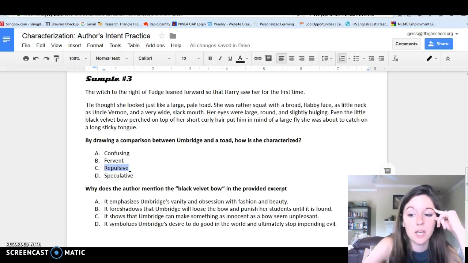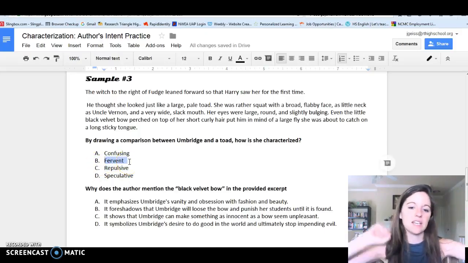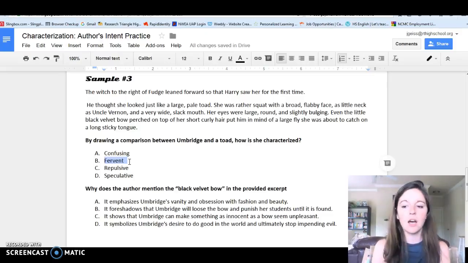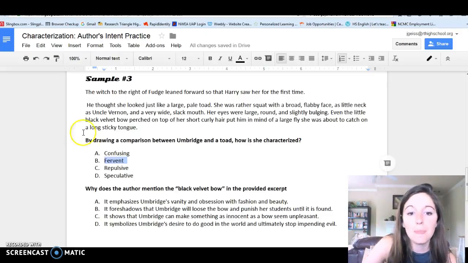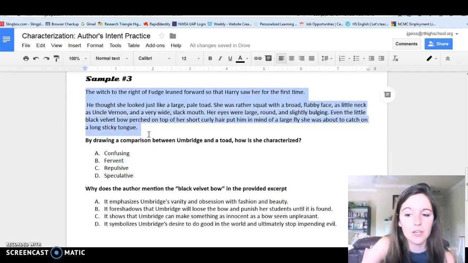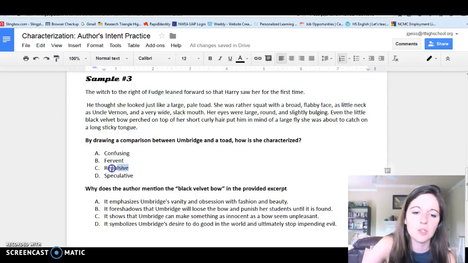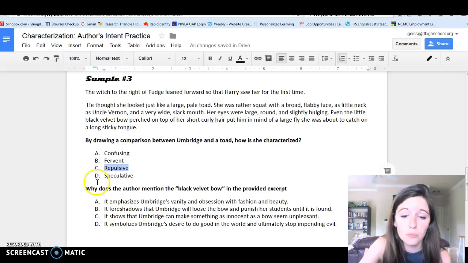Fervent. Now, we might not know what the word fervent means, so we might leave it. Repulsive. That seems like a pretty good answer. Speculative. Now, speculative means questioning, and she's not asking any questions here. Domineering. So if we were eliminating, we go down to fervent and repulsive, with repulsive standing out as the best answer. Fervent means vigorous and intense, wanting to get something done and really focused. She might be that way, but that's not how the author is characterizing her in this passage. She's being characterized as being repulsive.